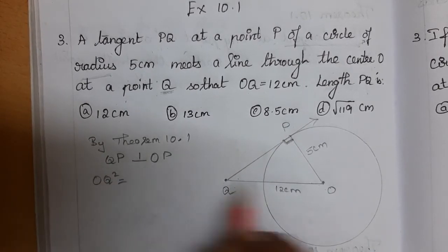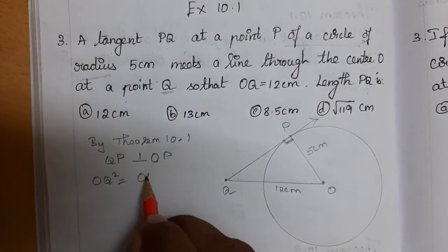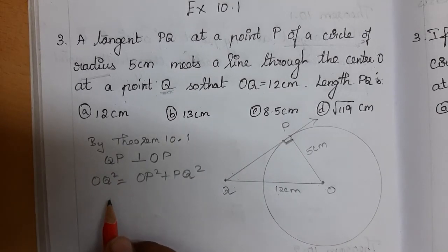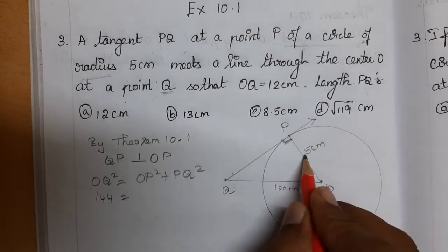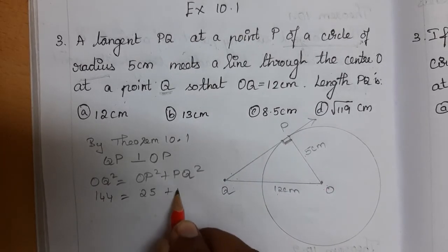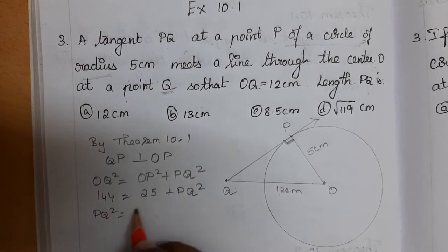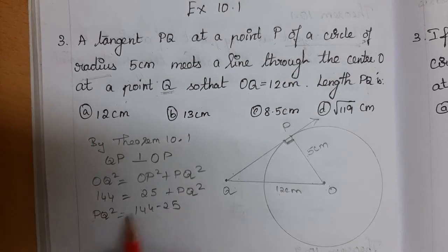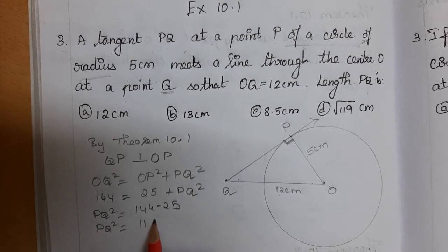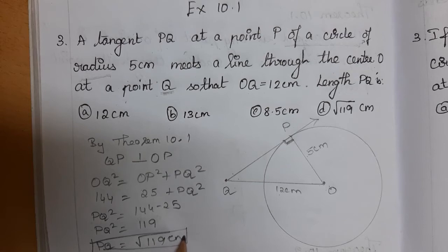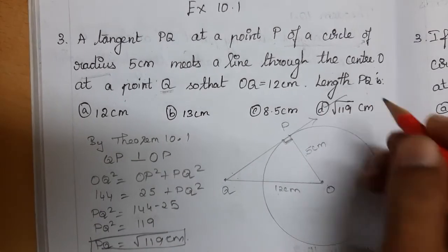So OQ square is equal to OP square plus PQ square. OQ square, 12 square is 144, is equal to OP, OP is 5, 5 square is 25, plus PQ square. So PQ square is equal to 144 minus 25, it is 119, right? Then what will be the value of PQ? PQ will be the square root of 119 centimeter, right? So our option D is the right one.